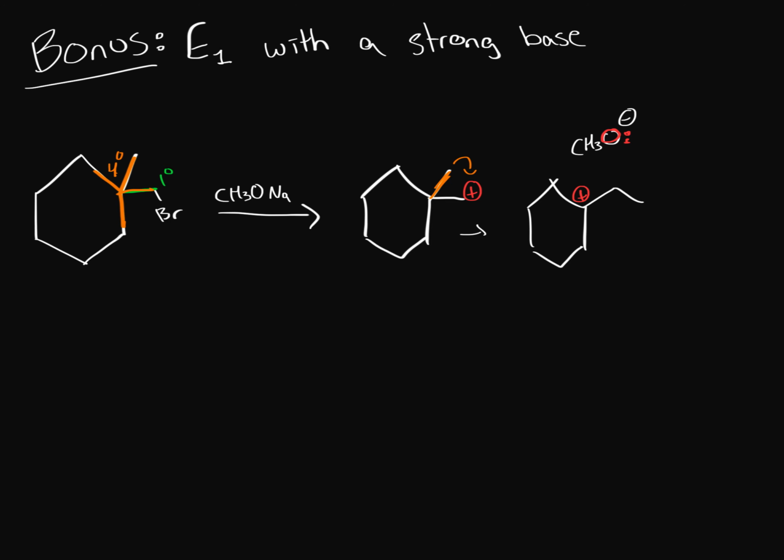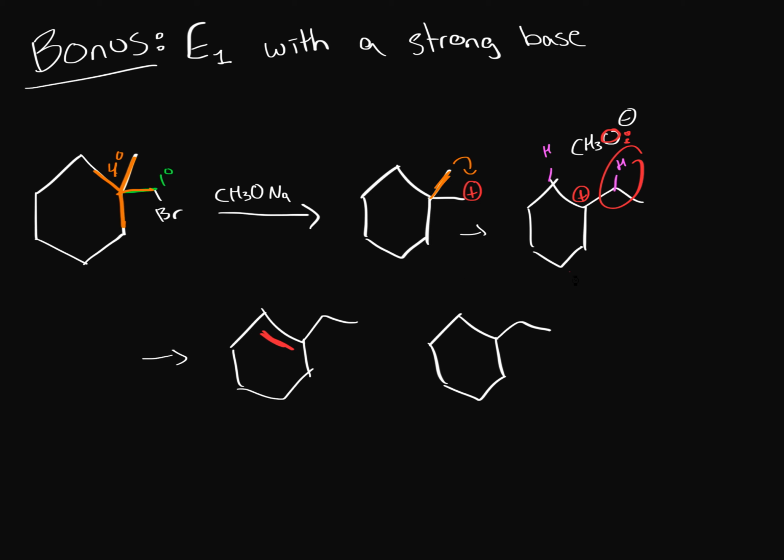So we're going to have one of our hydrogens over here or a hydrogen over here, and we can get either product. And so we can get our product that has our cyclohexane here and our other product, the other cyclohexane. So we can have the first one: if we abstract this hydrogen, we get our double bond right here, so we'll draw it on the inside. And if we abstract the other hydrogen, we can get our other double bond here.